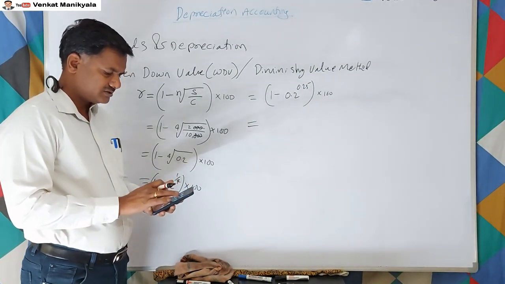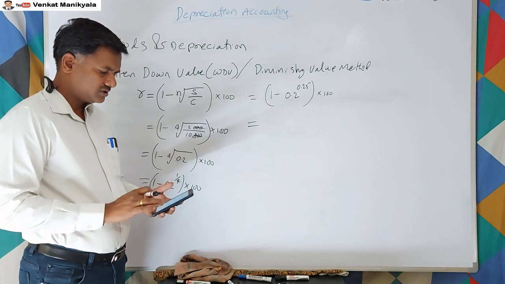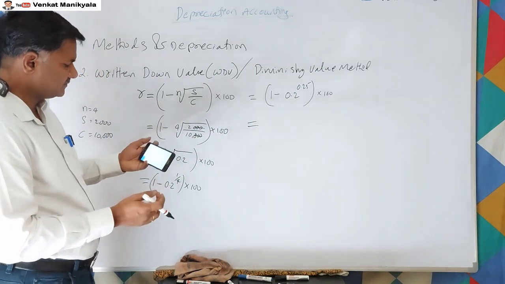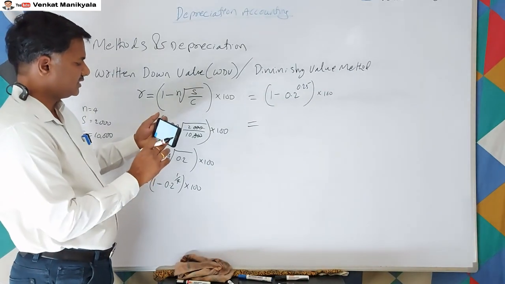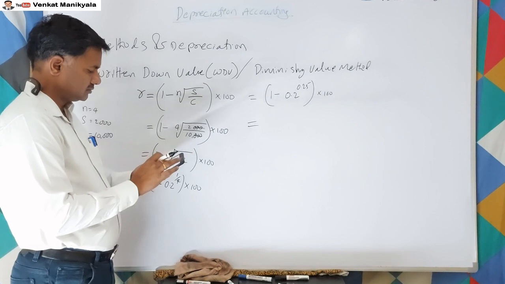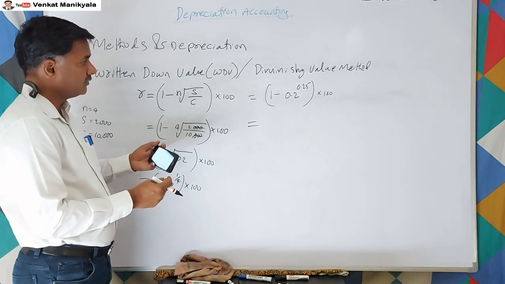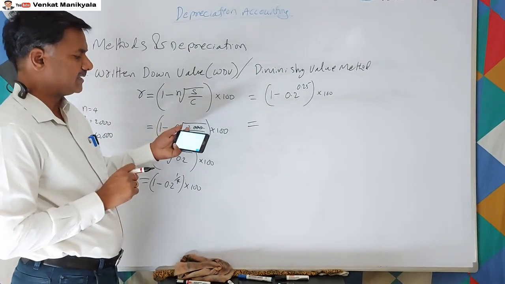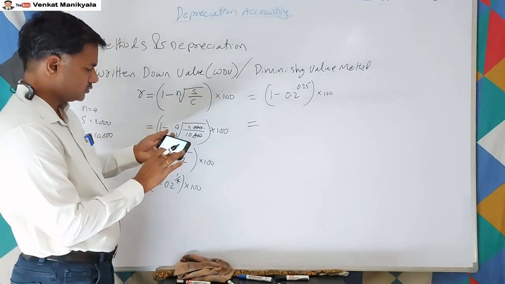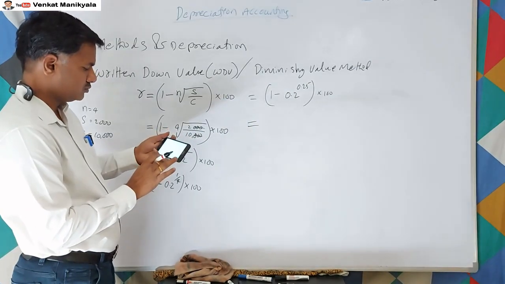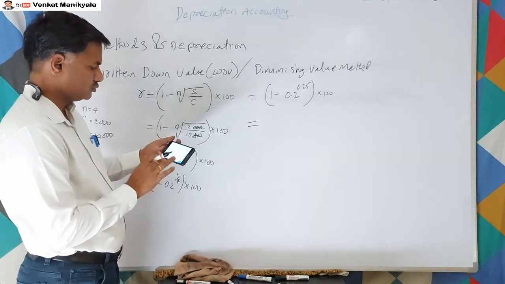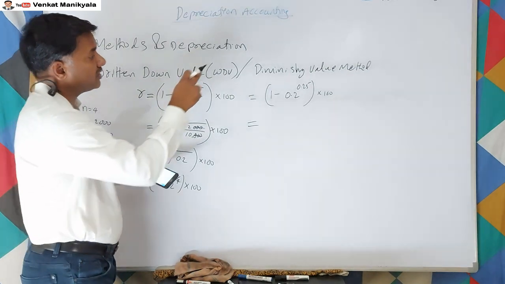In the phone, go to scientific mode, and if your screen changes, we can find the scientific calculator here. See, in the scientific calculator, 0.2 to the power of 0.25.